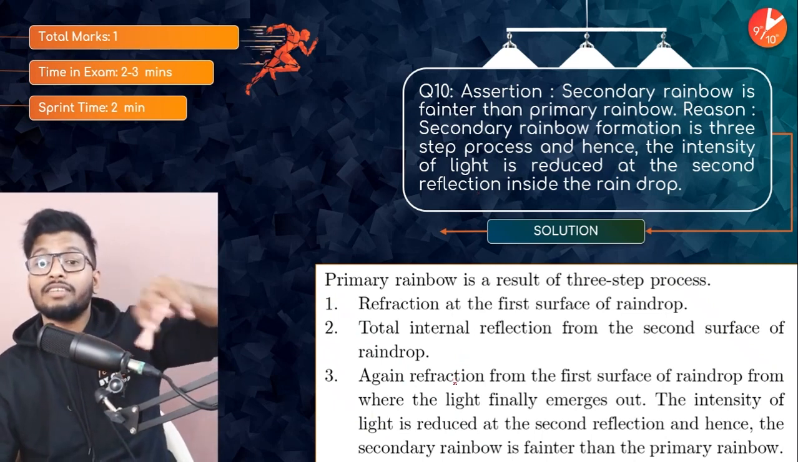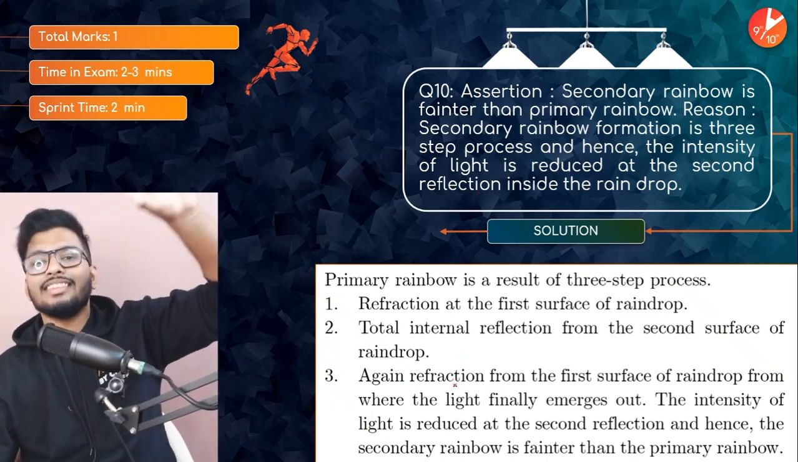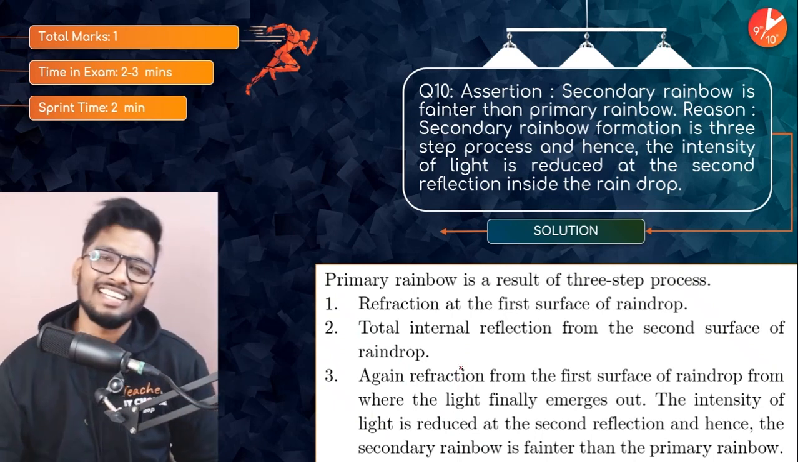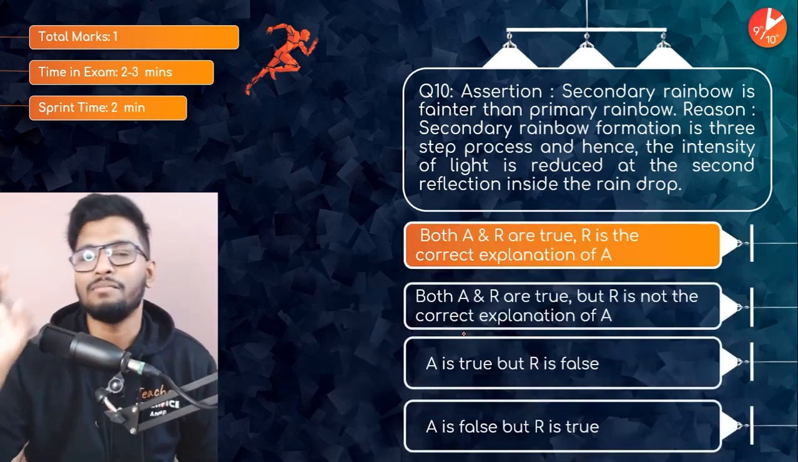It is undergoing total reflection twice. Because of this, there is a dip in the intensity of light. That is the reason why option A would be the right answer.